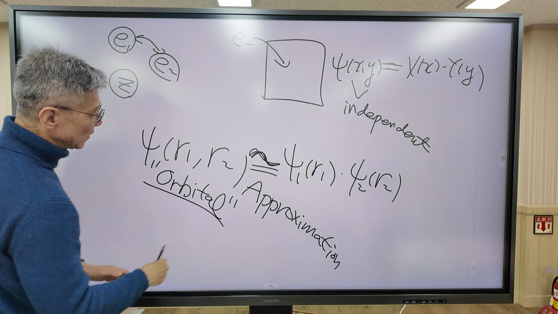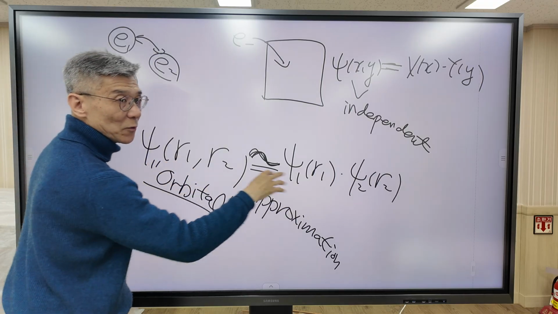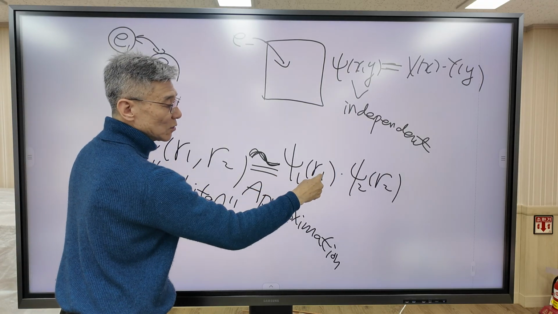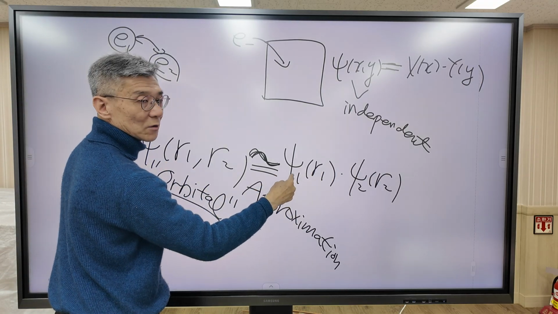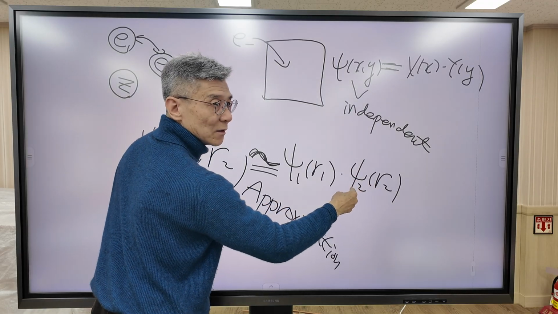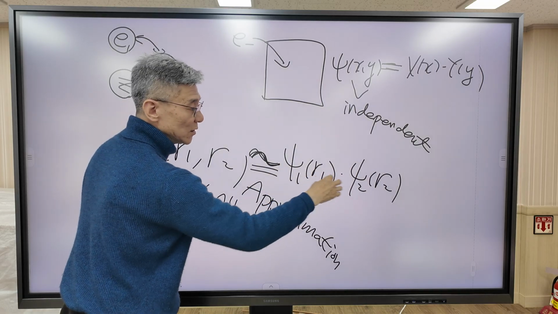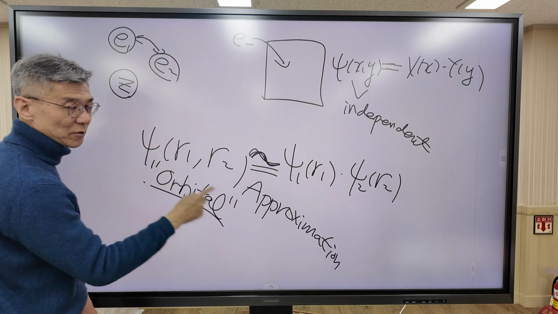Because when the wave function can be expressed this way, we can say that electron 1 occupies the ψ1 orbital, and electron 2 occupies the ψ2 orbital.